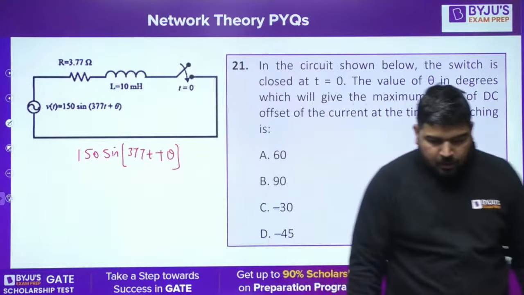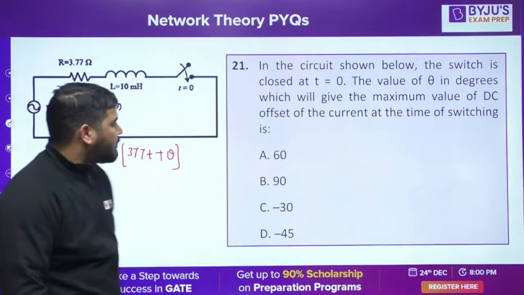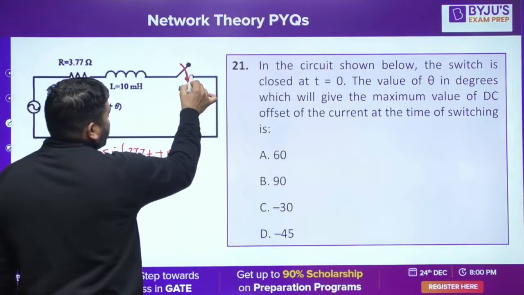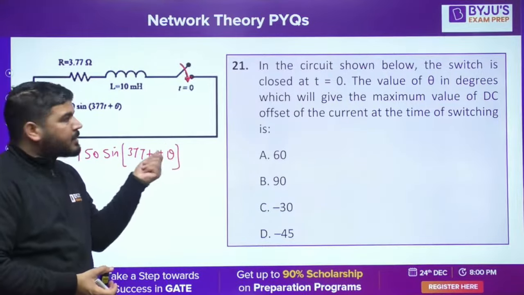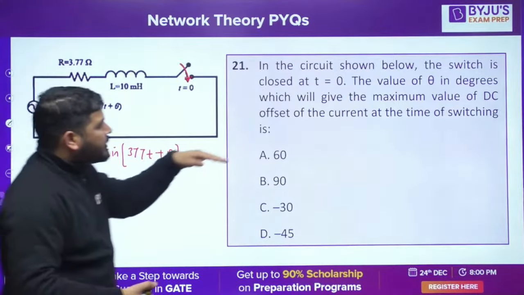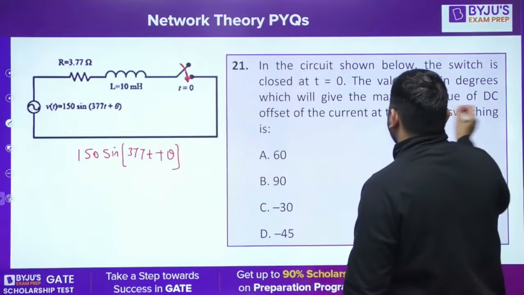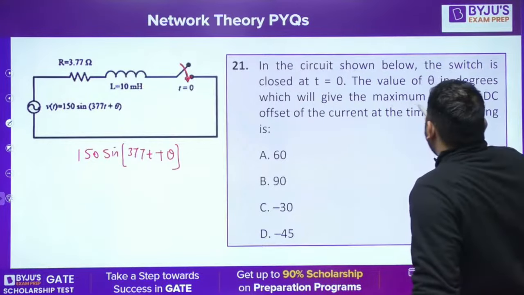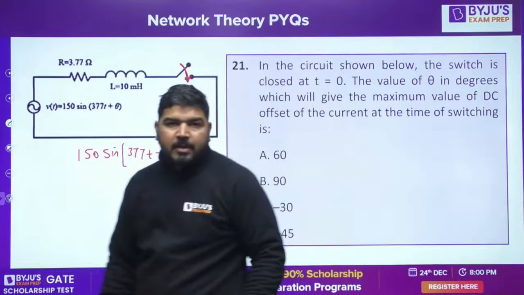Okay, so he's saying it's based on AC transient. This question is based on AC transient. He's saying that if you try to close this switch at t equal to 0, now what should this theta be such that the transient current gets the maximum value? The DC current means the transient current. Theta in degrees, which will give the maximum value of DC offset current.